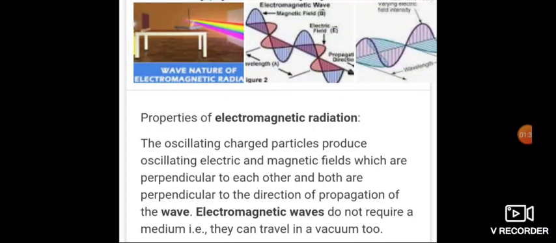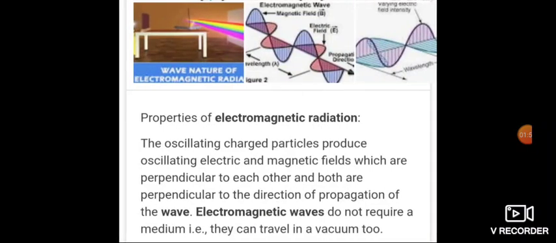You can read this content also. Actually, first, if we want to know about electromagnetic radiation, we should know about light, correct? Already we have learned about light. For the electronic structure of an atom, we need to know something about light. That means an electromagnetic radiation exhibits certain properties of waves, like transverse waves and longitudinal waves.